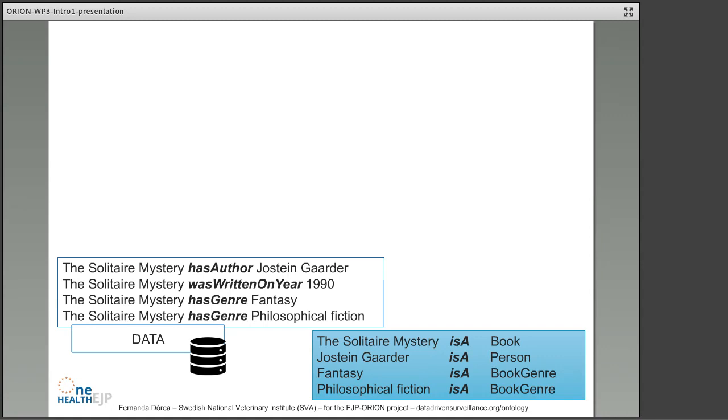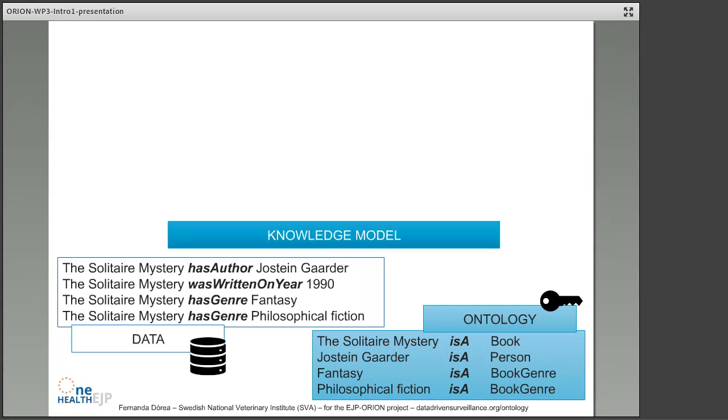So I've broken free from the table and I now have independent statements, and this is what I'm now going to call my data. And those data can only be interpreted if I have the key to understand those data, the model that tells me what the concepts in those data are and what the relationships between them are. And much the same way we translated our graphical data into those statements, we can translate the model we've built of how we understand the data, the model of the concepts, into this ontology. Together, the data and the ontology are called a knowledge model.